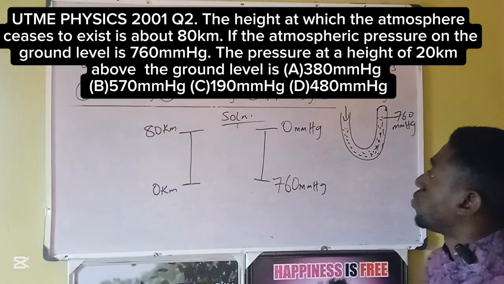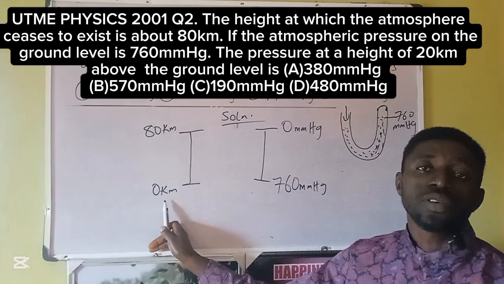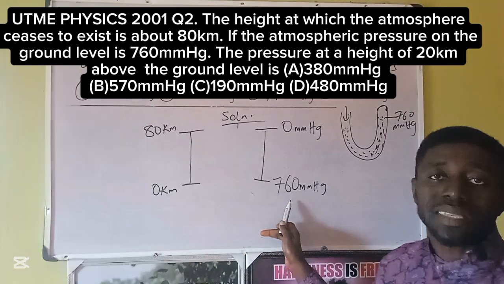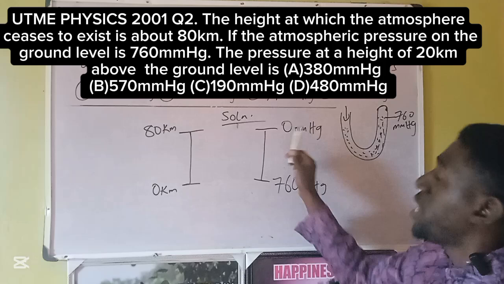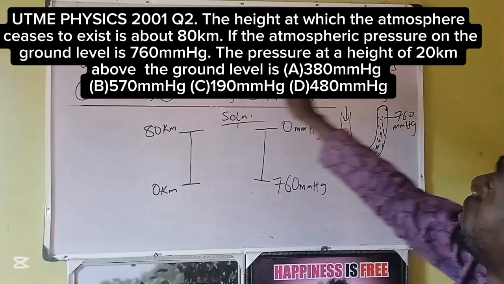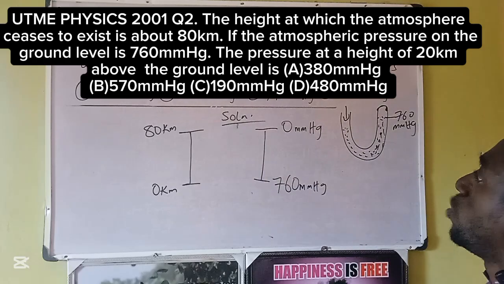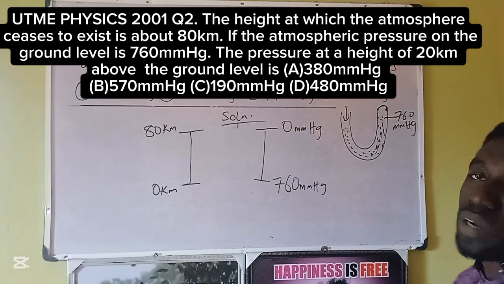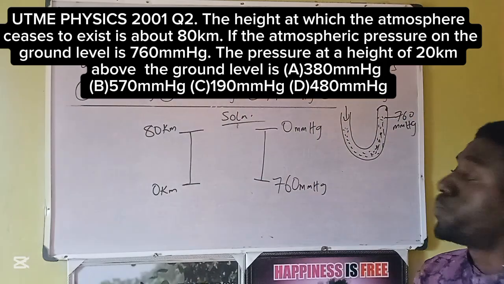Okay, so let's continue. So we've seen the comparison. At a height of 0 kilometers, we have maximum air pressure. At a height of 80 kilometers, we have minimum air pressure. So the question asks: the pressure at a height of 20 kilometers above the ground level, X. Then at a height of 20 kilometers, what will be the pressure?